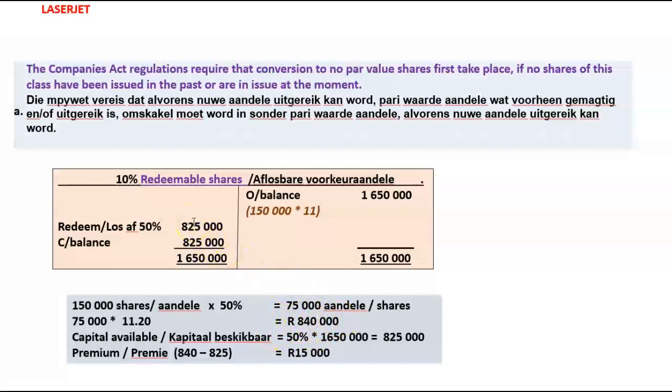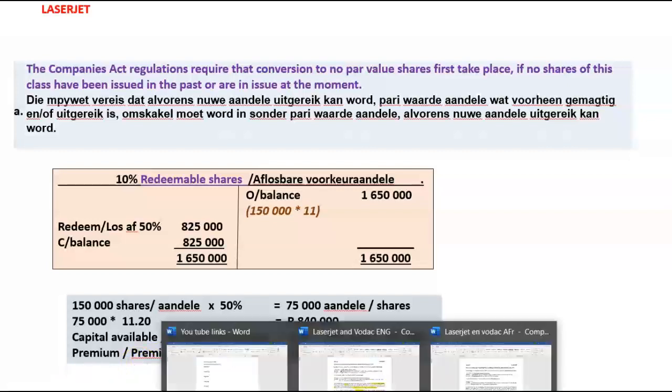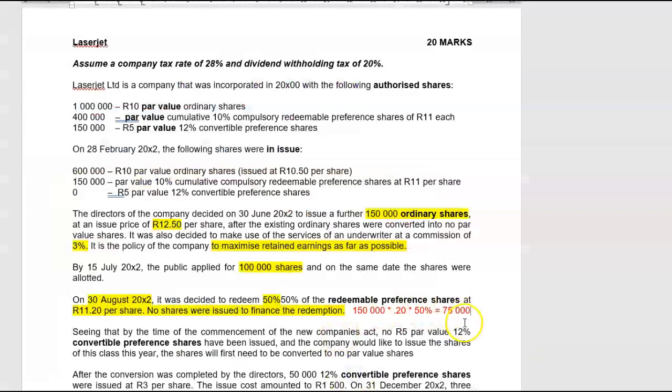How much could we take out of there? We could have taken out there 825,000. So the premium there equals 15%. I think I put it down here totally wrong. 15,000 Rand. So if you check there, 150,000 shares, initially 20 cents a share, that is the premium, and it's going to be 50%. So 15,000 Rand, the share premium.